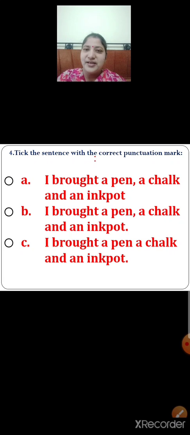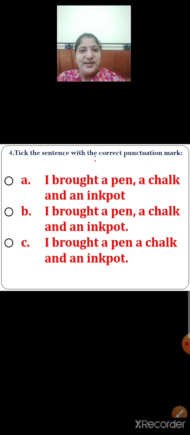Children, in option A, I brought a pen, comma, a chalk and an ink pot. What is missing over here? Yes, a full stop is missing over here. So, is it the correct sentence? No. It is not a correct sentence with the correct punctuation mark.